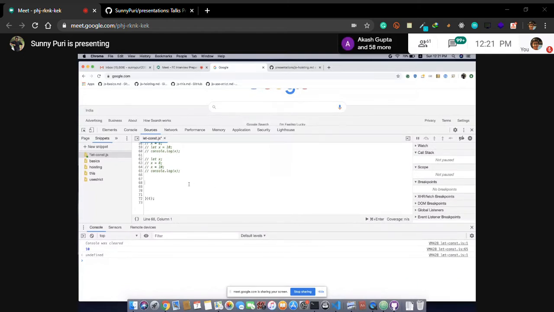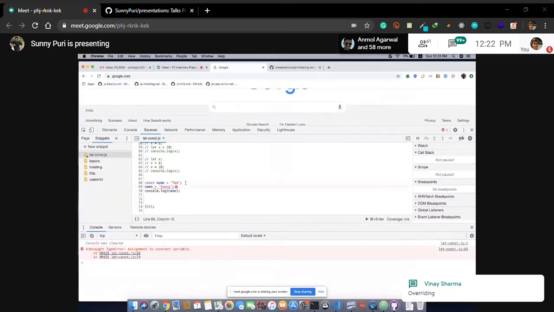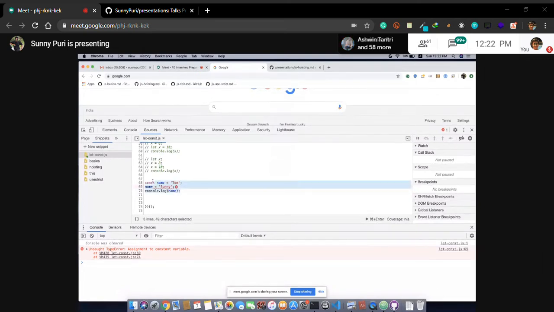Let's see a small example on const. So what is const? Const means we cannot change the value. It means I cannot make it Sunny, right? It will say assignment to a constant variable, type error. Okay, so this is basically const. We cannot change a value.